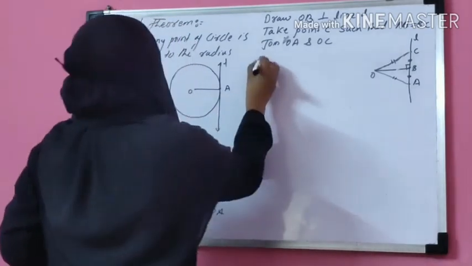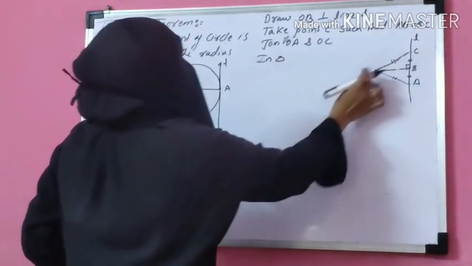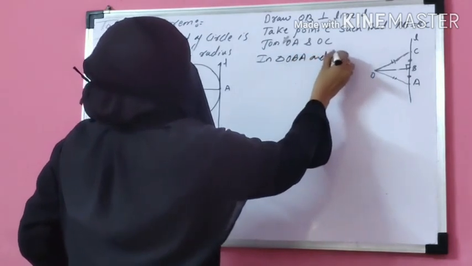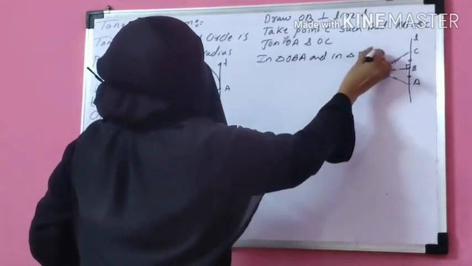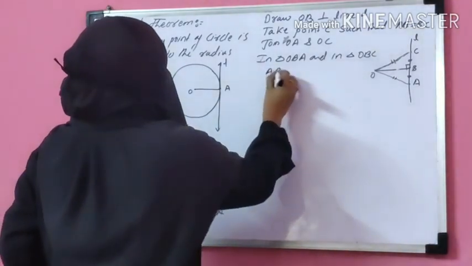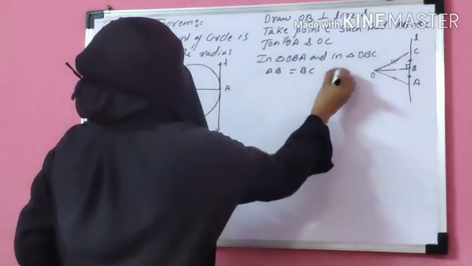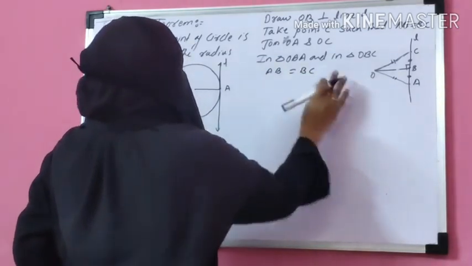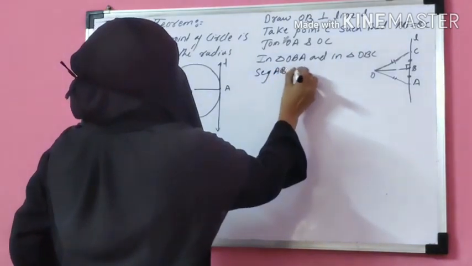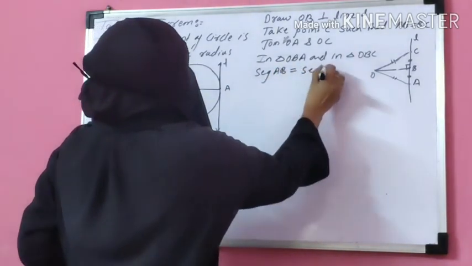OA is the radius, then OC also becomes a radius. So let's start. In triangle OBA and in triangle OBC. Okay. Now AB is equal to BC. It's given, or you can say by construction, segment AB is equal to segment BC.